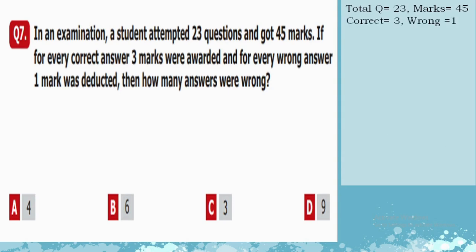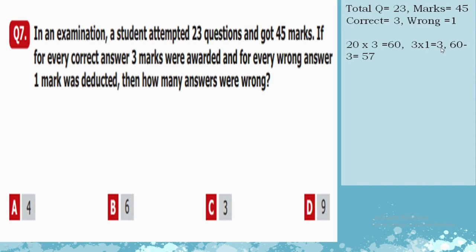If 3 marks are given for a correct answer and 1 mark is deducted for a wrong one, how many questions are wrong? Let's see. For example, out of 23, let's suppose that 20 were correct. Each question was of 3 marks, so 20 multiplied by 3 is 60. Out of 23, if 20 were correct, 3 were wrong.